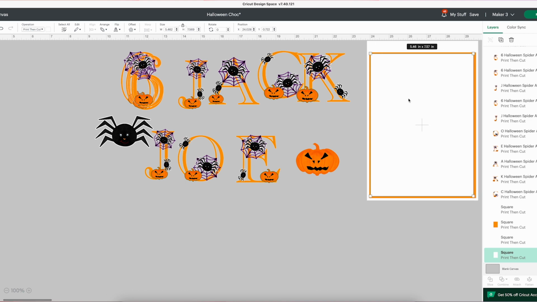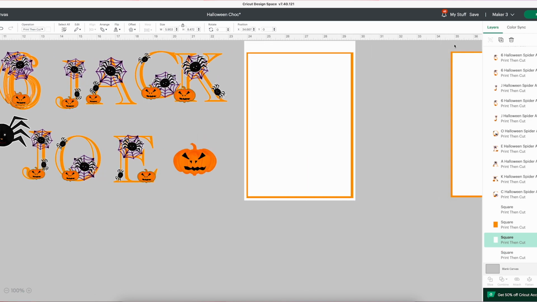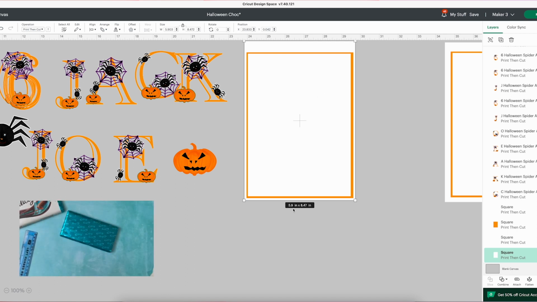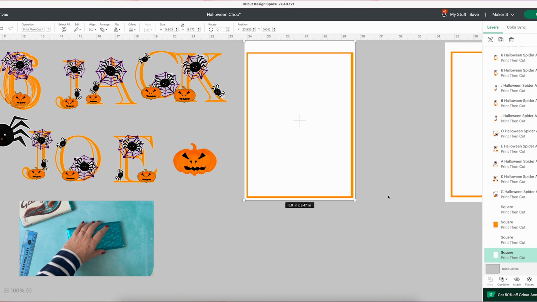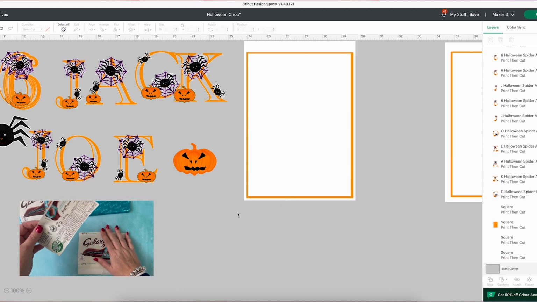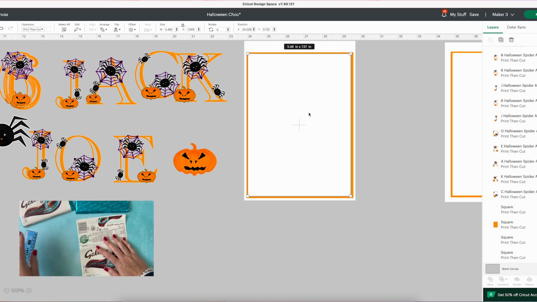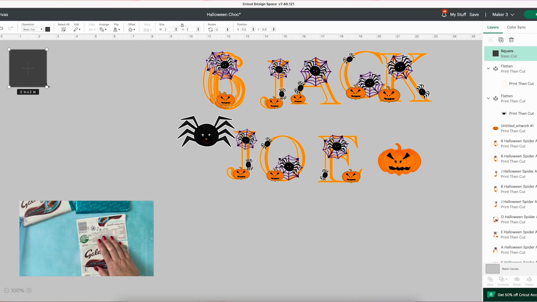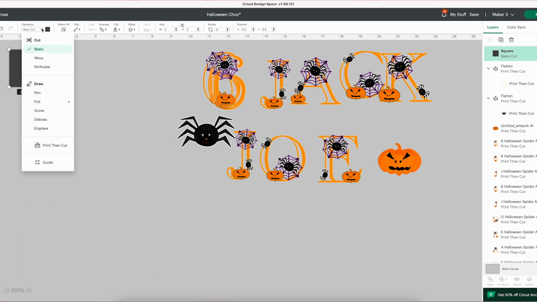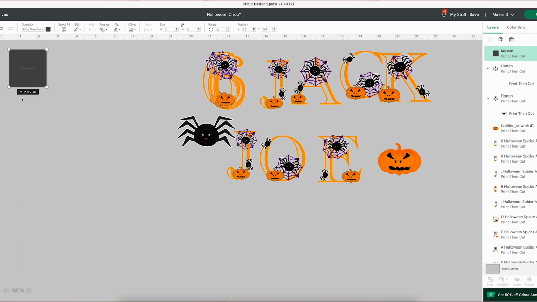So what I'm going to do now is show you how I make my labels, or in this case candy wrappers. These are pre-measured out, but what you need to do is measure your candy bar. To do this, just take the wrapper off. I'd already cut the ingredients off this one, but I'll just pop it back there and measure it with your ruler, because obviously you've got your sizing and your guide on Design Space.